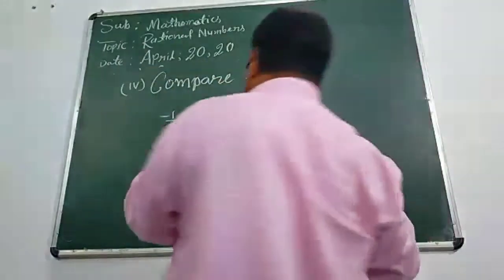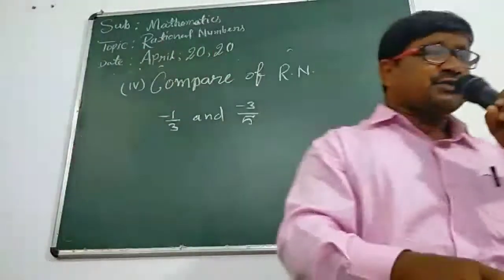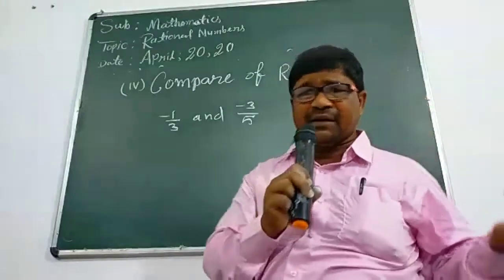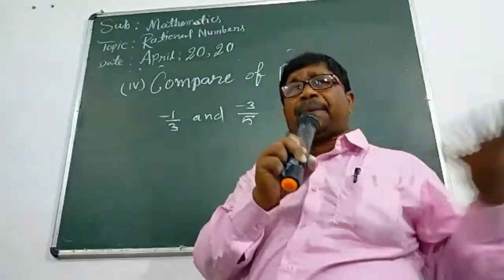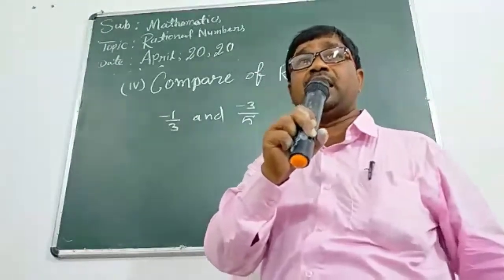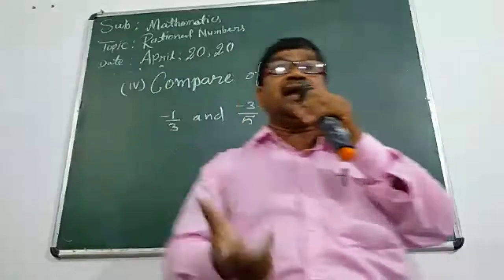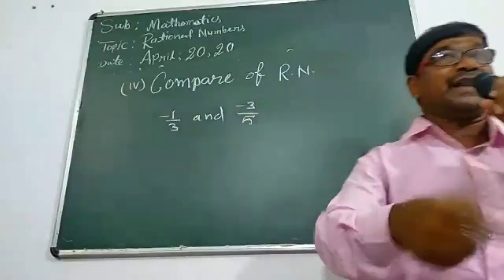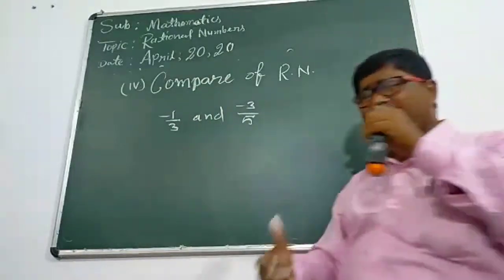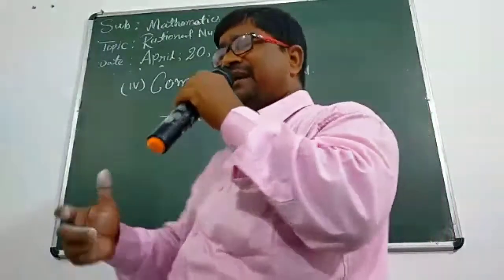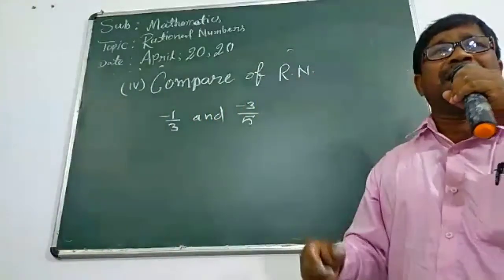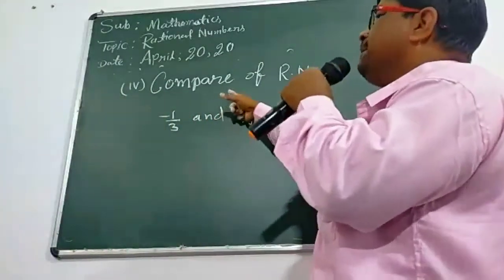How can we compare? Here, first, we should try to understand what we mean by compare. Which one is larger, which one is smaller, how we can arrange the rational numbers in ascending order or descending order. Ascending order and descending order are very simple terms for you, but mind the word comparison.